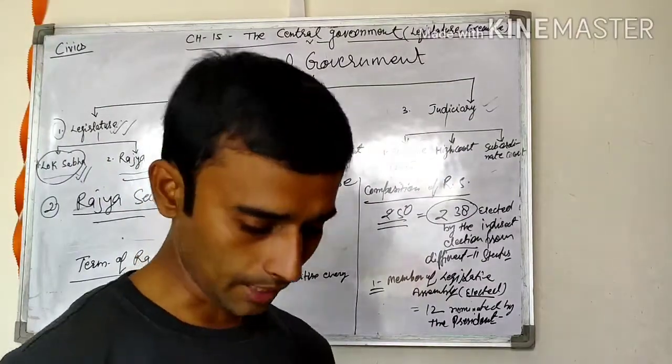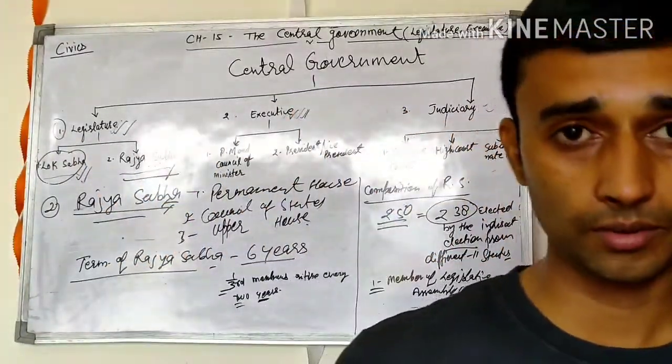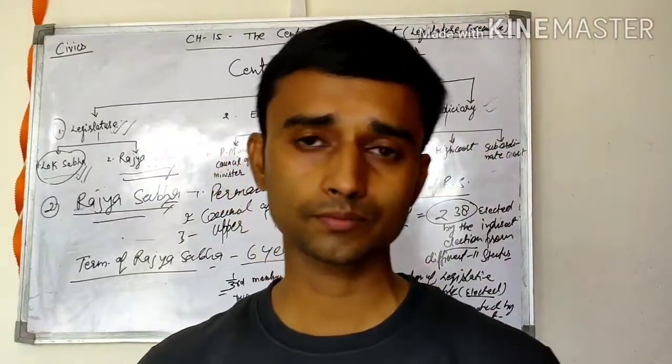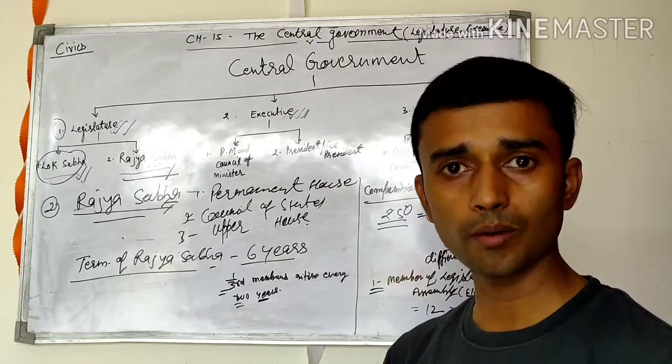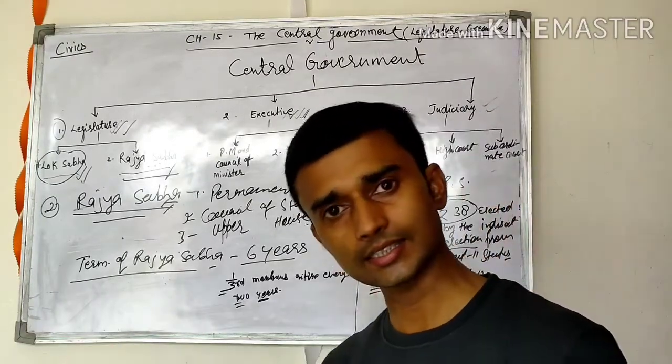Okay. So if anybody asks why the Rajya Sabha cannot be dissolved, because it is a permanent house. Why permanent house? Because Rajya Sabha never dissolves. What is the term of the Rajya Sabha? 6 years.